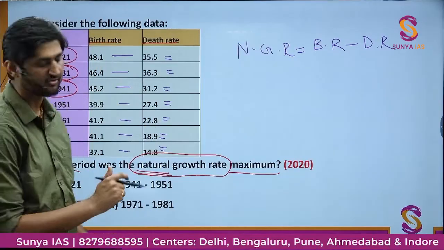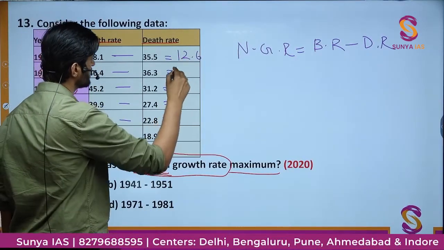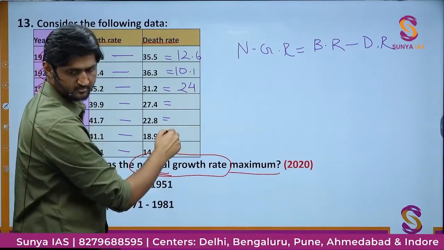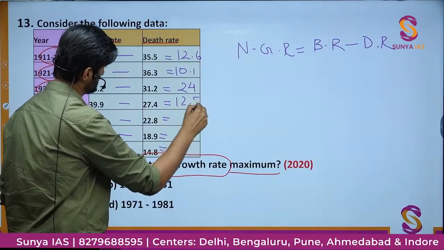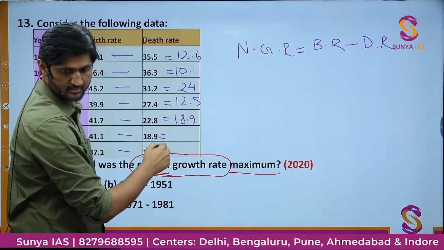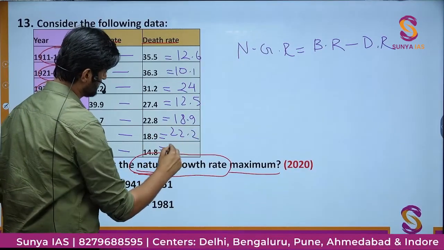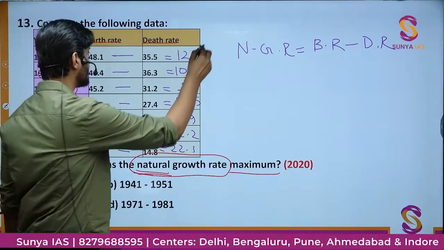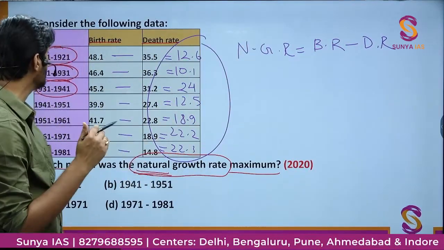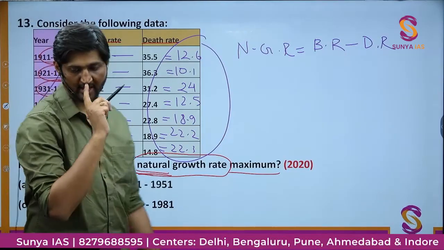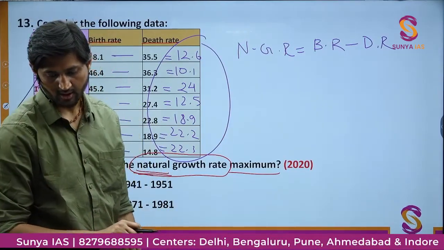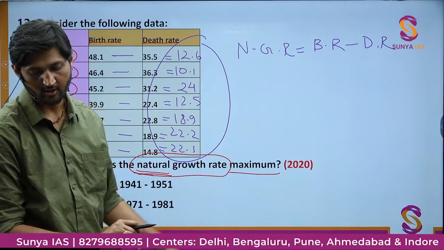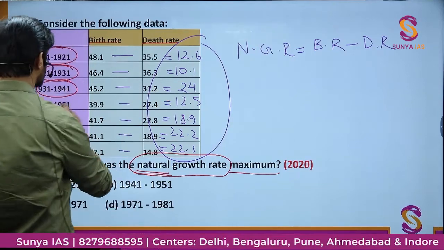So on subtraction you'll get the following values. You'll get 12.6 here, 10.1 here, you'll get 24 here. So these are all the periods with the natural growth rate, NGR, which we have calculated. Now we have to find the time period in which this growth rate is actually the fastest. And so that growth rate would be the fastest in which year? Sorry, this is not 24. This is actually 14.